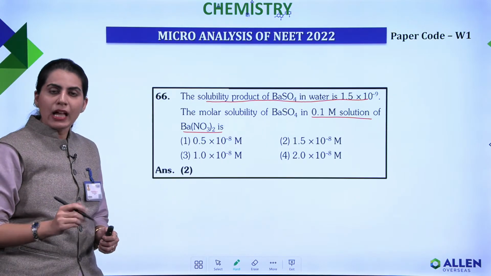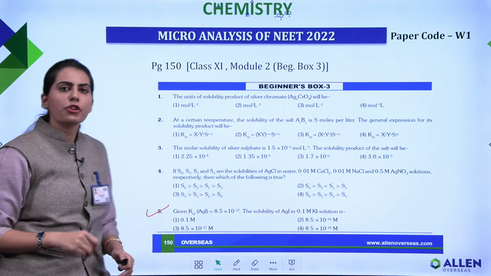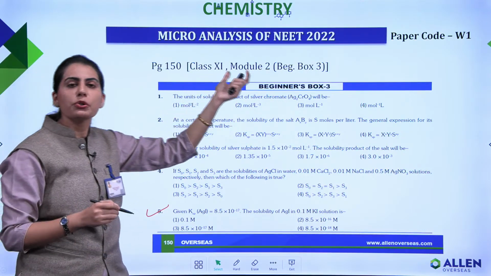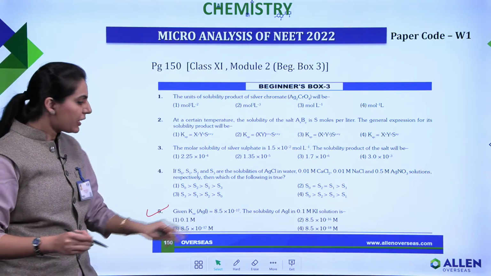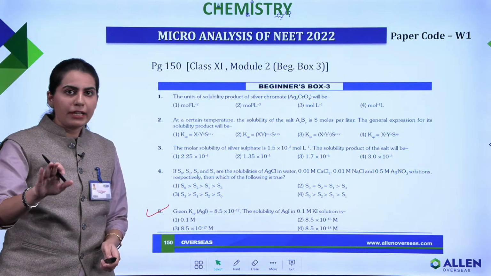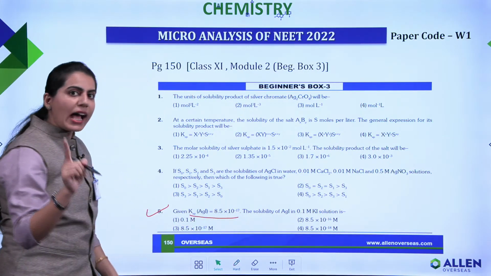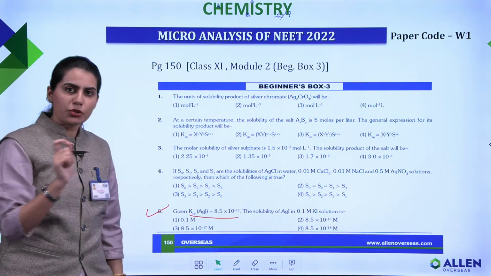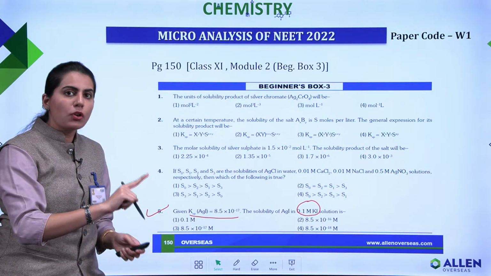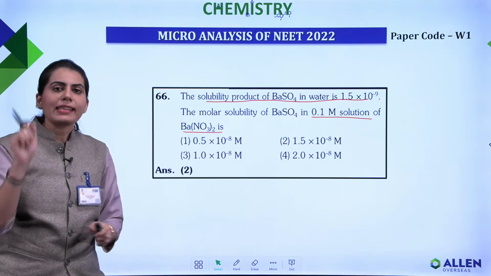Now you can clearly see this particular question in your module, from beginners box 3 of class 11th module 2, at page number 150. Here they are just changing the salt, but the concept and all other things are the same. They talk about the Ksp of AgI and ask us to calculate the solubility of this salt in 0.1 molar potassium iodide. So 0.1 molar is here also, 0.1 molar was here also, and exactly the same concept, that is common ion